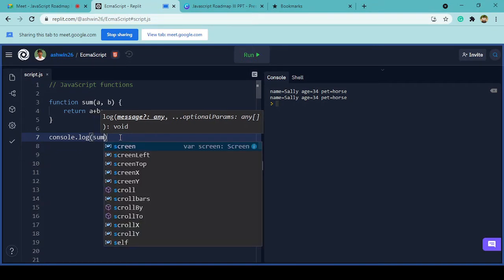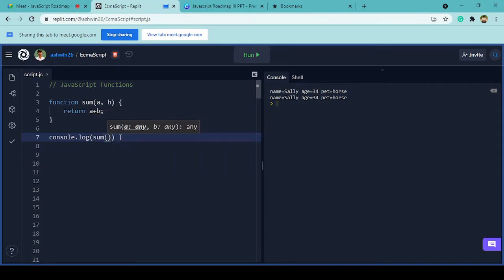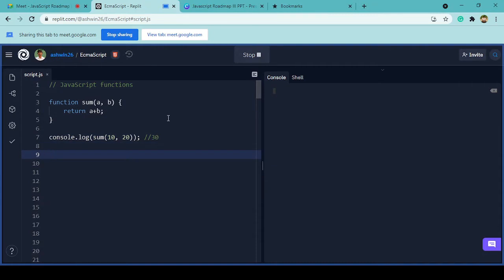So let's say I give the sum function 10 and 20. I'm logging the output as well using this return statement. And as you can see, the output we'll get will be 30, right?